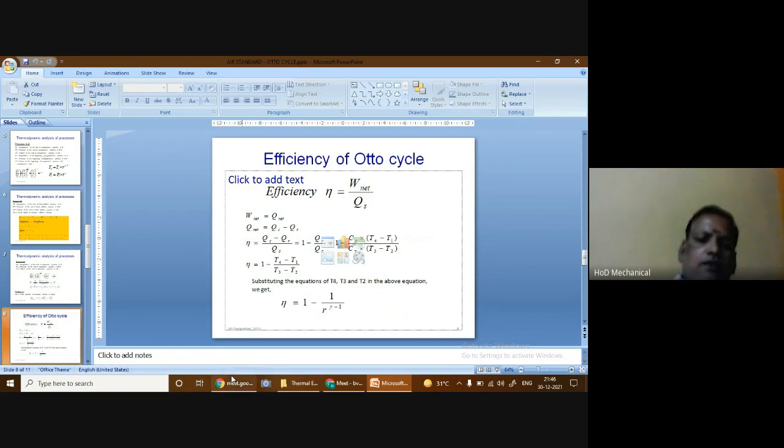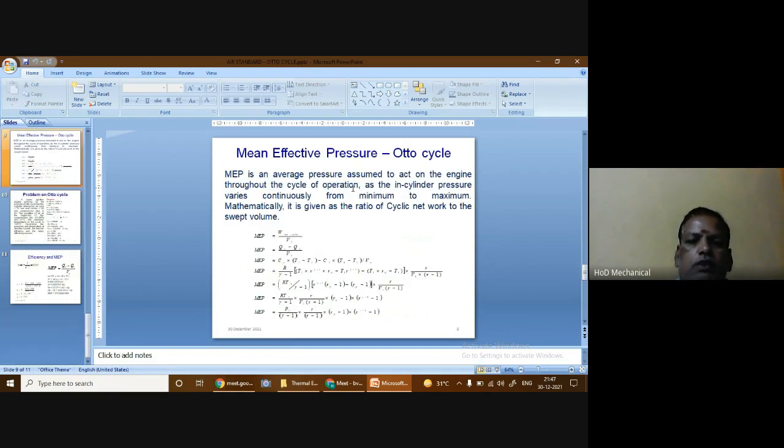The next one is the mean effective pressure. What is mean effective pressure? It is the pressure that is assumed to act on the engine throughout the cycle of operation, as the in-cylinder pressure varies continuously from minimum to maximum. Because we know that at the end of the suction process, the pressure inside the cylinder will be equal to the atmospheric pressure.